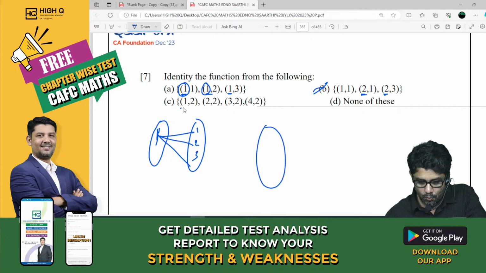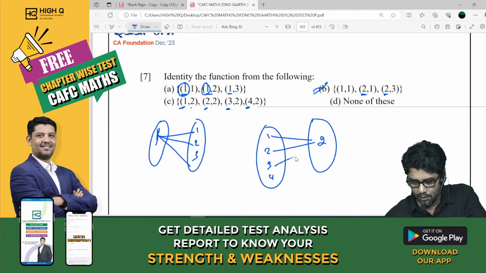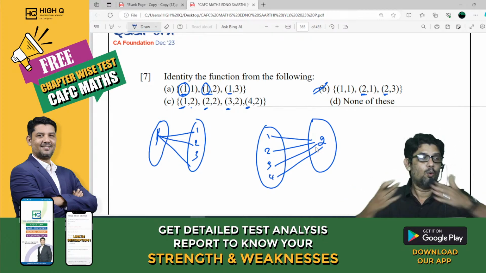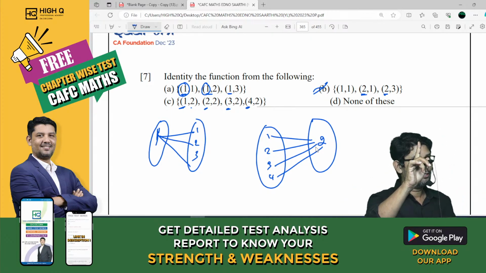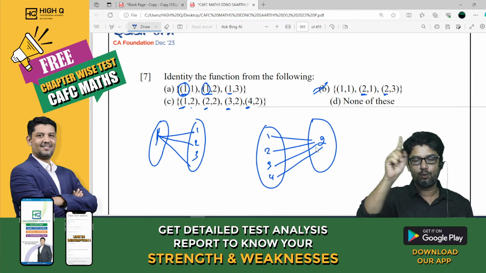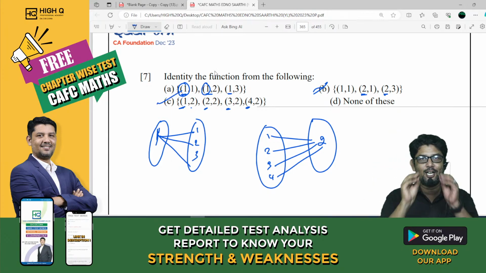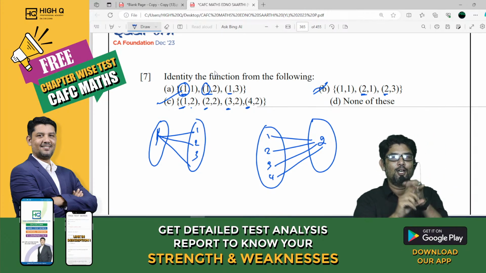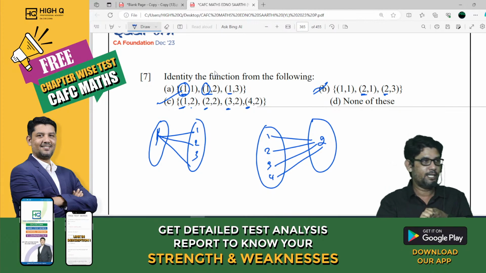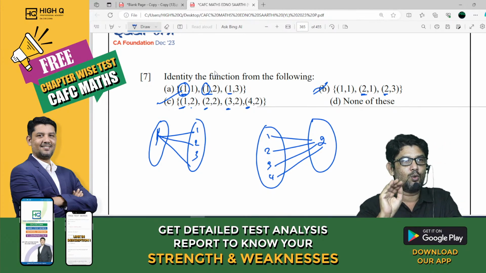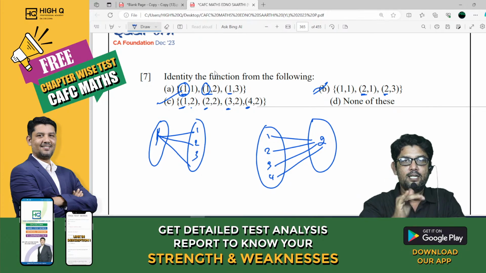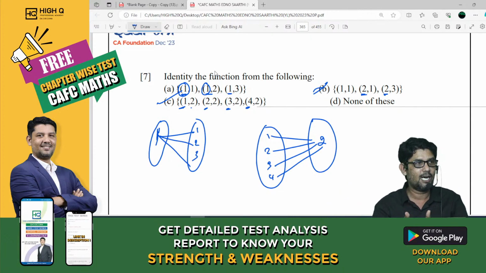Let me check. 1, 2, 3, 4. Here what is it? Sir, only 2. What is this, my dear? Many to 1. Is many to 1 a function or not? See, 1 to 1 is a function, many to 1 is a function. Therefore, option C. My dear, now you understand why I was explaining 1 to 1, 1 to many, many to 1, many to many. This is the reason I always tell you to attend my lecture patiently. The initial part is very important. If you don't attend those parts and directly start, you will not be able to understand. I hope now you understood, my dear.